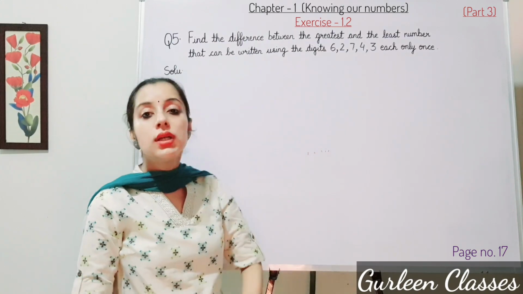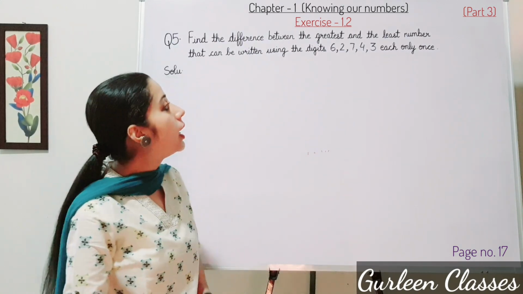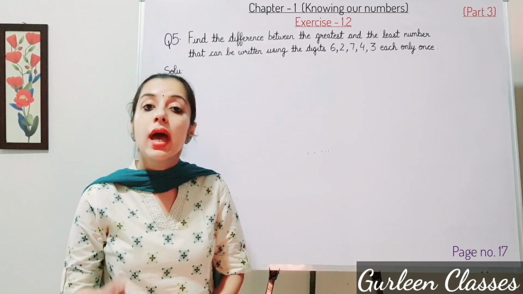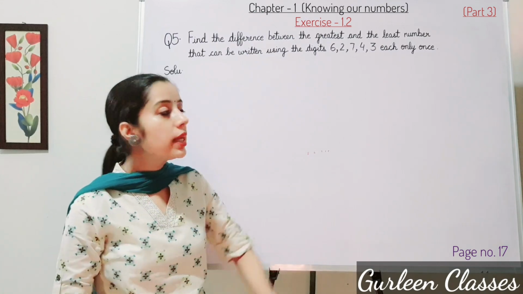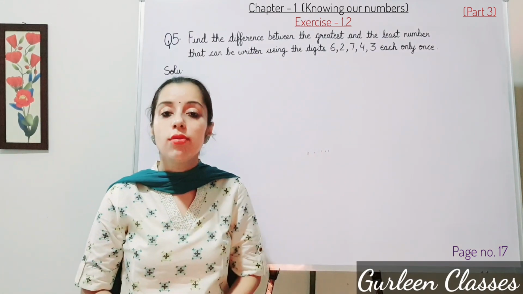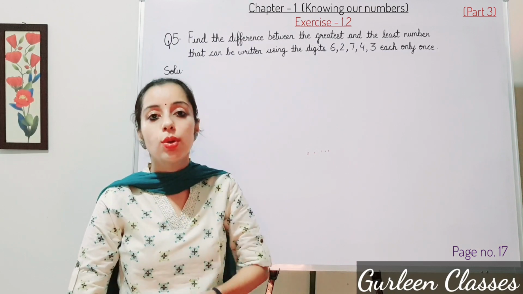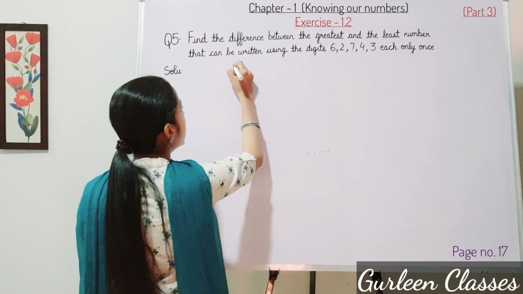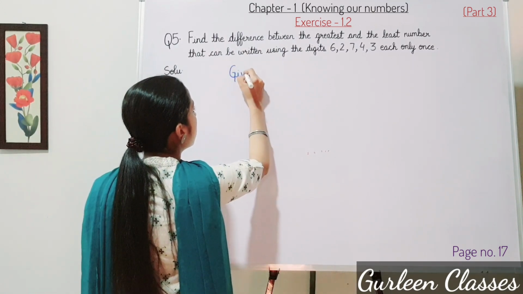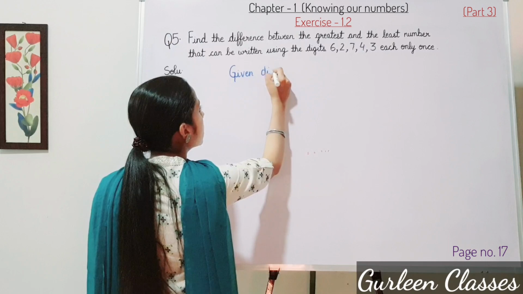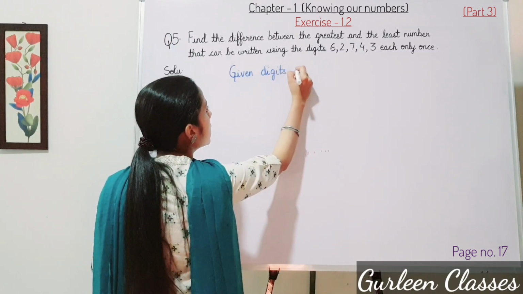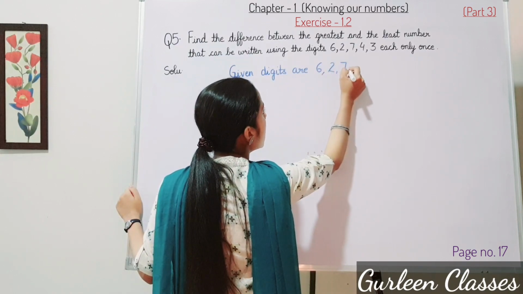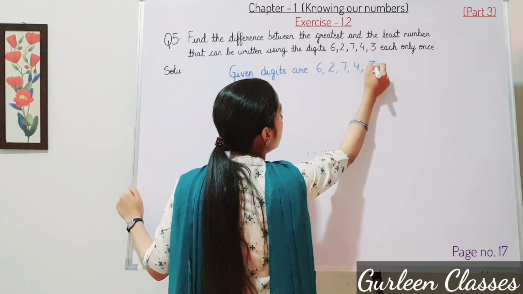Question number 5. Find the difference between greatest and the least number that can be written using the digits 6, 2, 7, 4, 3, each only once. You have to find out the greatest number and least number using the digits 6, 2, 7, 4 and 3. And you have to use these digits only once. So first let us write here given digits. So given digits, what are the given digits? Let us write here 6, 2, 7, 4 and 3.